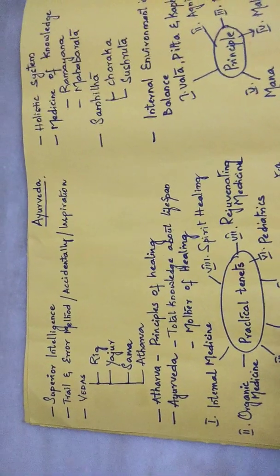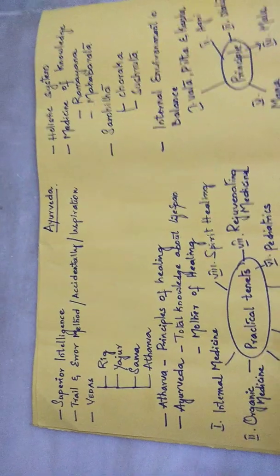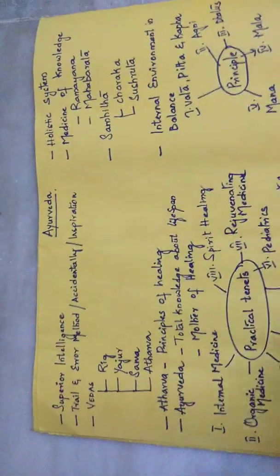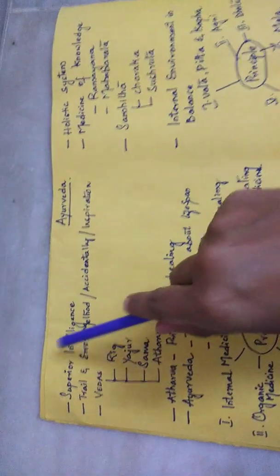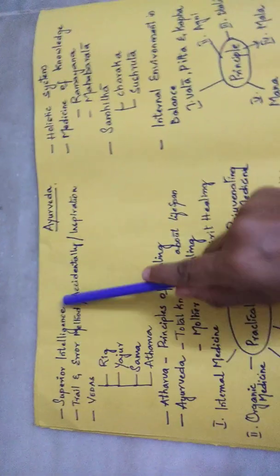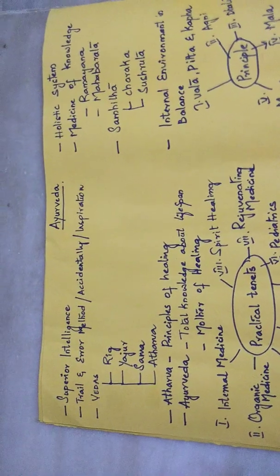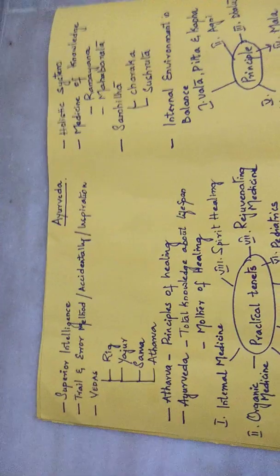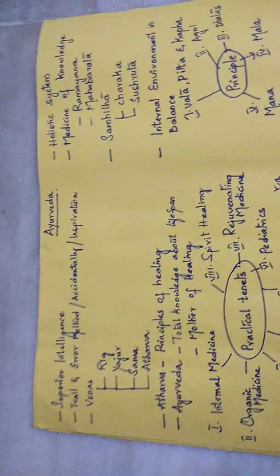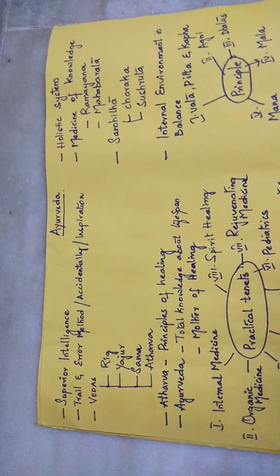Good morning. Today we will have a lesson about Ayurveda. So when we talk about Ayurveda, we just have to talk about the superior intelligence on earth. So who is the superior intelligence on earth? Obviously we know that man has a superior intelligence, as he tried to find out remedies for diseases. So medicine is developed step by step.